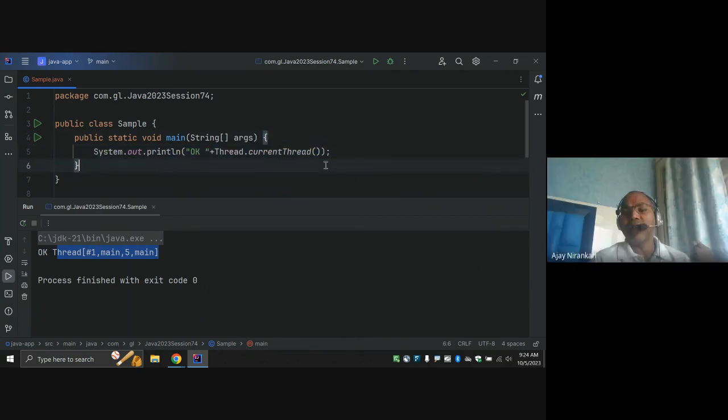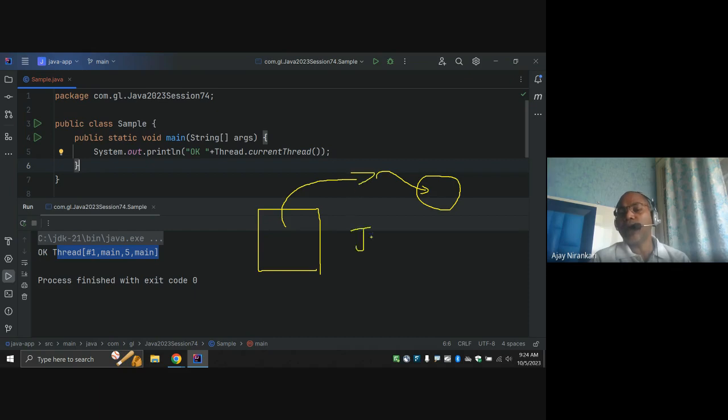From the OS perspective, the OS doesn't know about the Java language or anything else. The OS only knows each process, like a service or a software installed on the machine. When we install the JVM, the OS knows the JVM is a process, and at any time the JVM can request to use my CPU.